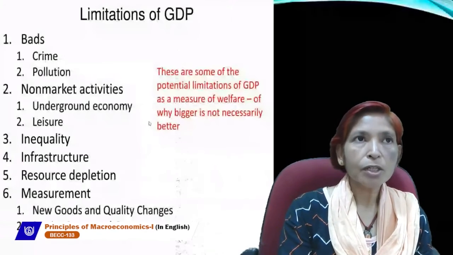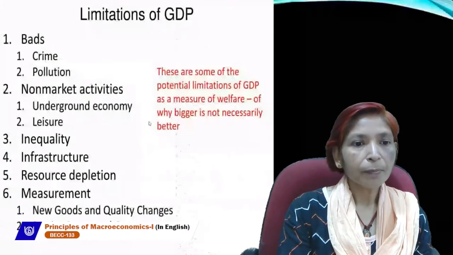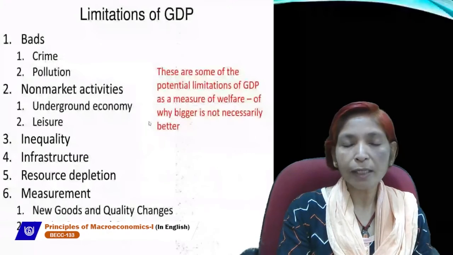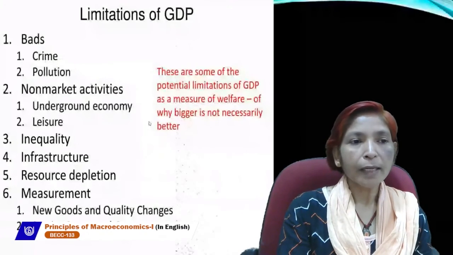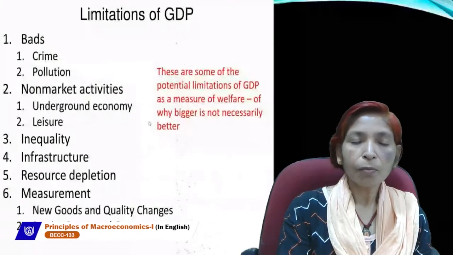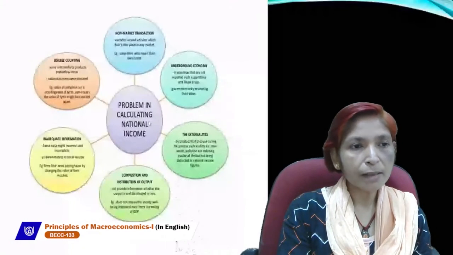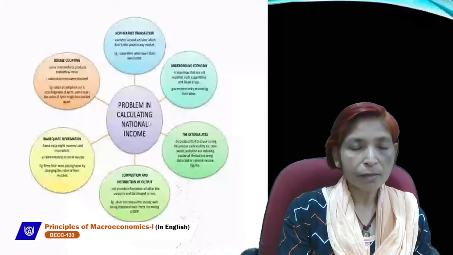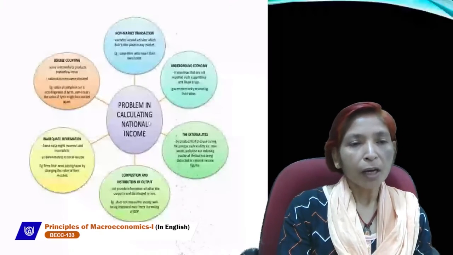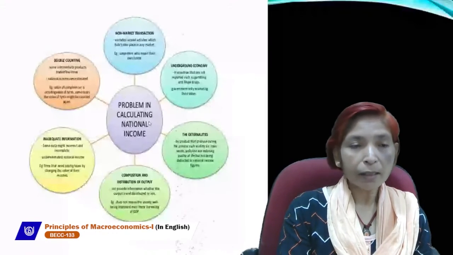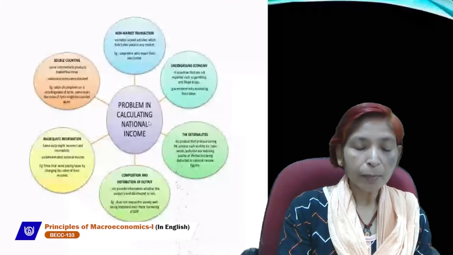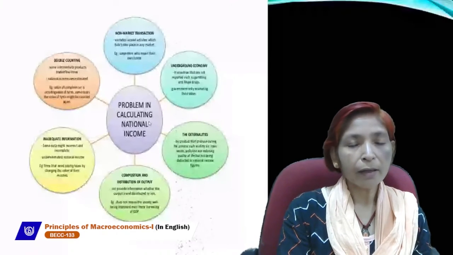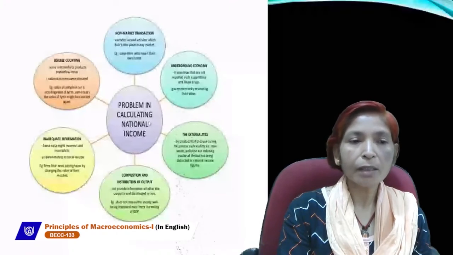So these are the limitations of GDP. Next is problems in calculating national income. There are so many problems which exist while calculating national income. These problems are like the double counting problem. When we take both goods prices, intermediate and final goods prices, then it will create the double counting problem. Some transactions are non-market transactions. If a person does gardening in their own home, that activity is not related with money or economic transactions, so that transaction should not be included in the estimation of national income.